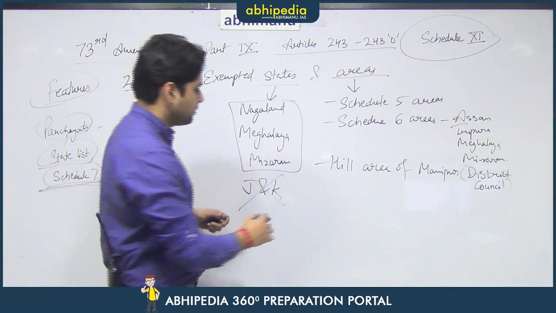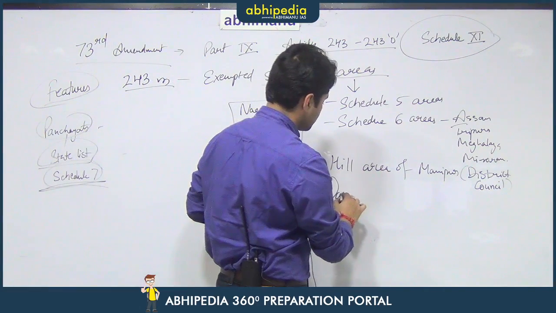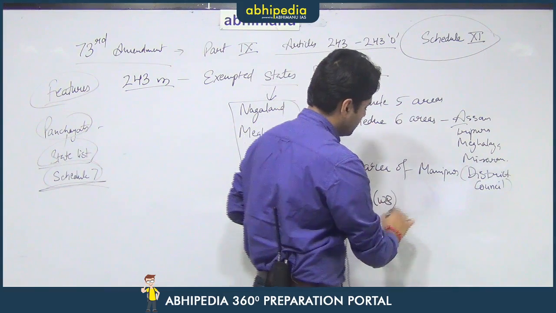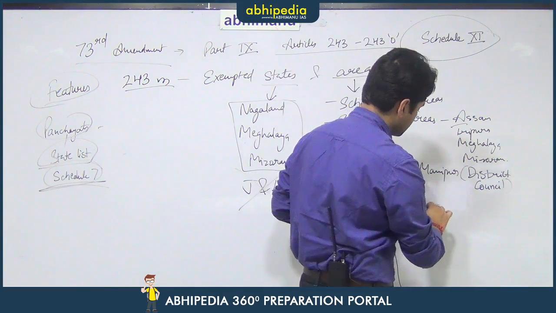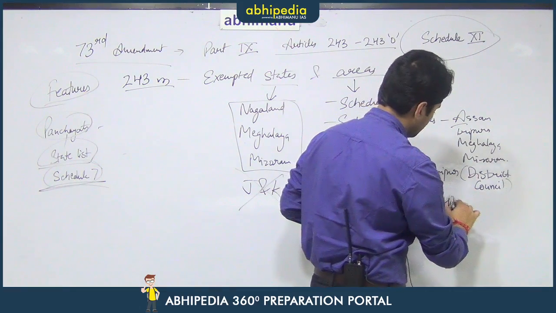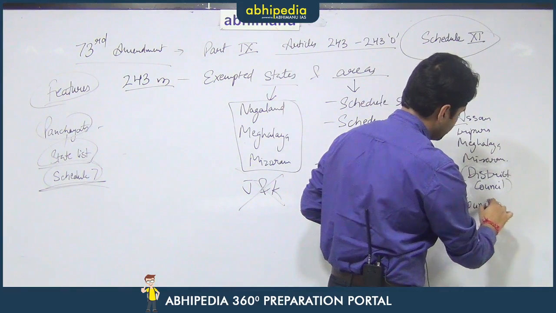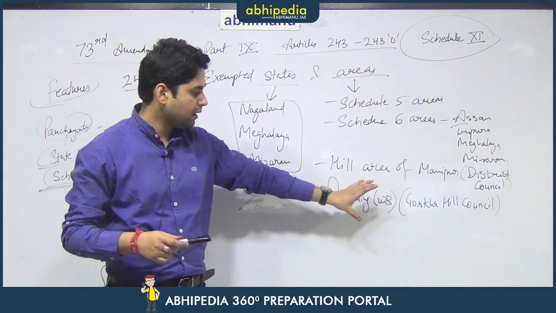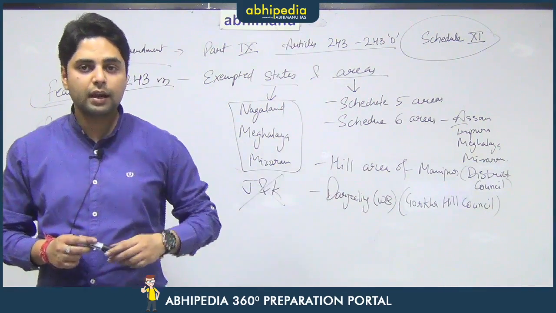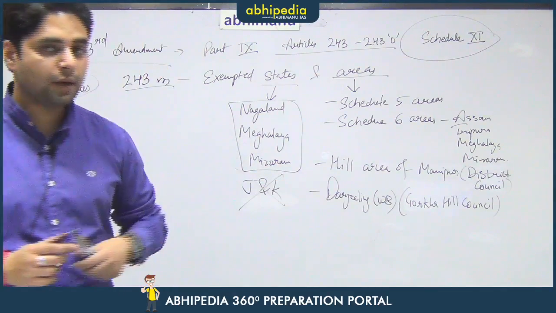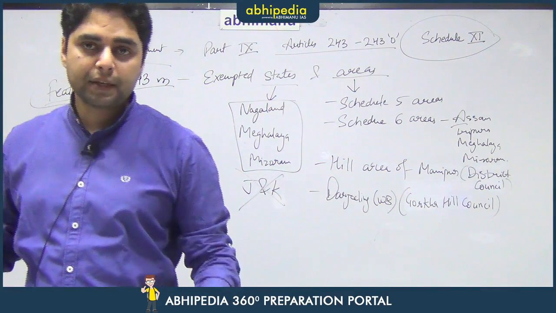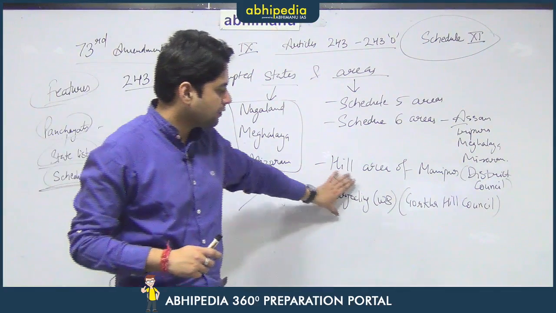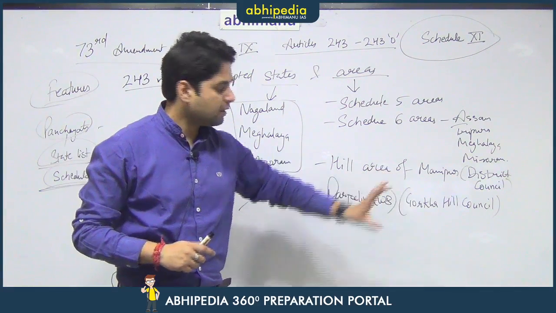Then there is the Darjeeling area of West Bengal. So, in this particular area a Gorkha Hill Council exists. So, again there is an issue, the Gorkhas have been demanding a separate state called Gorkhaland out of the state of West Bengal, but instead of granting them a separate state, the government of India has granted them autonomy within the state of West Bengal by making a Gorkha Hill Council.